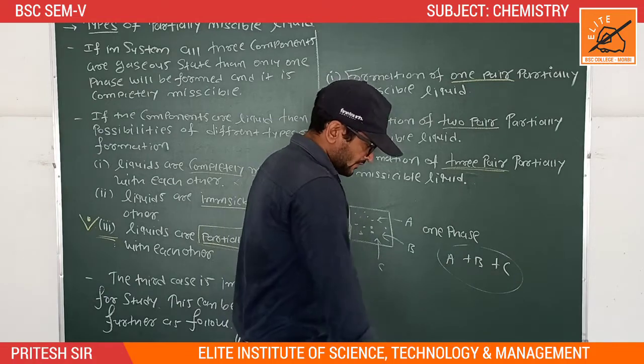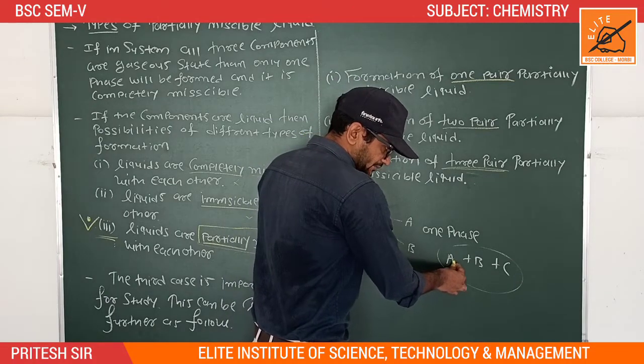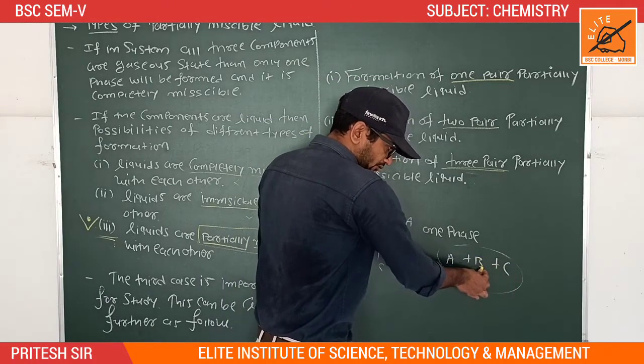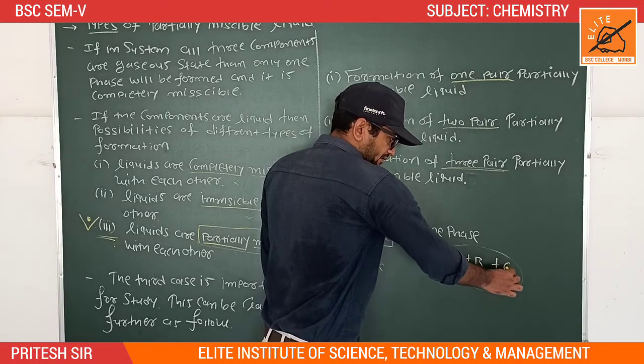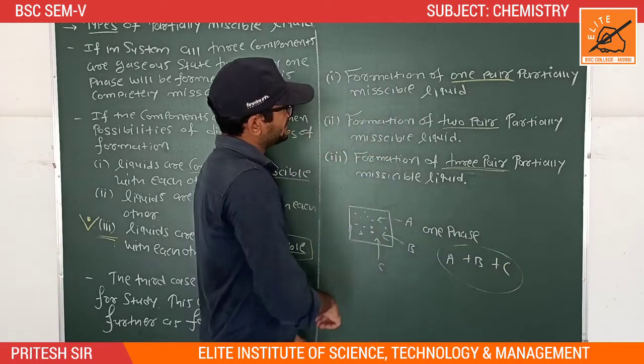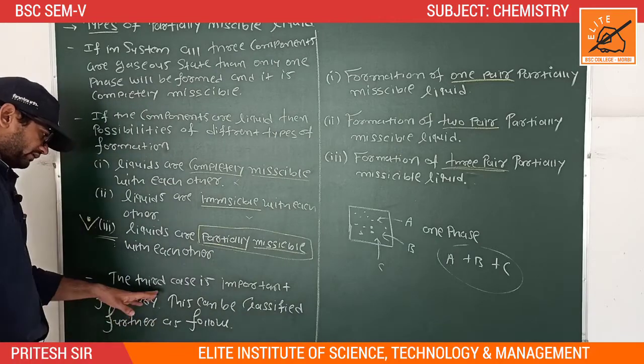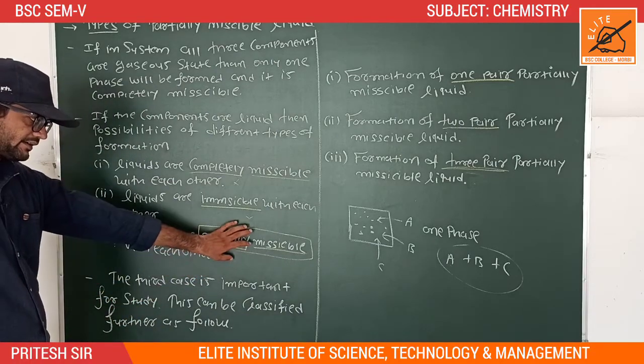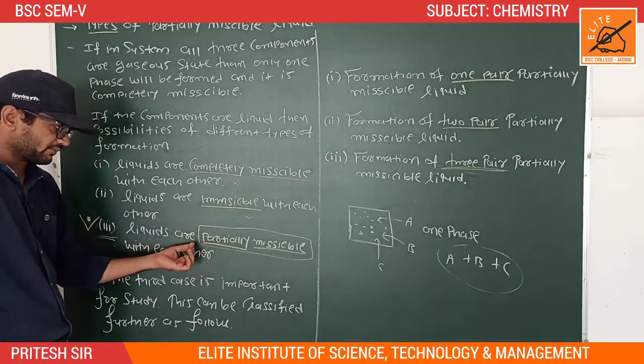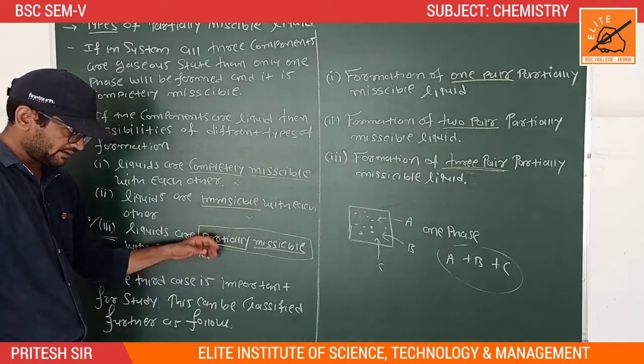Partially miscible means some amount of A is miscible with B and C, and some amount of B is miscible with A and C. So the third case, partially miscible liquids, is more important, and we will study this type in our next lectures.